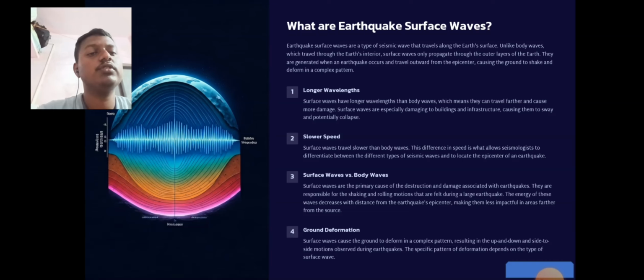Surface waves versus body waves. Surface waves are the primary cause of destruction and damage associated with earthquakes. They are responsible for the shaking and rolling motions that are felt during a large earthquake. The energy of these waves decreases with distance from the earthquake's epicenter, making them less impactful in areas further from the source. Ground deformations: surface waves cause the ground to deform in a complex pattern, resulting in the up and down and side to side motions observed during an earthquake. The specific pattern of deformation depends on the type of surface wave.